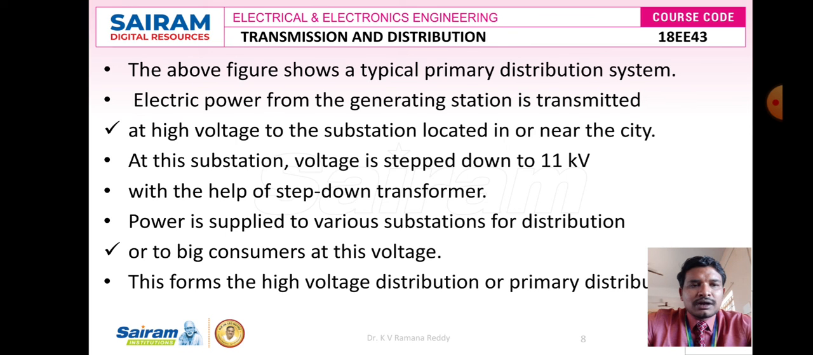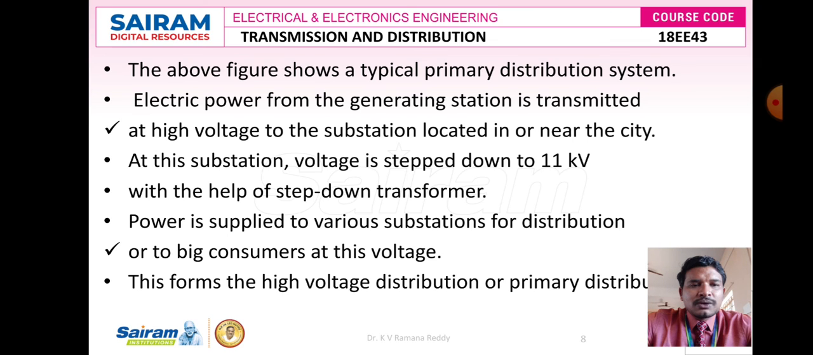And again this 11 kV is given to the various substations outside of various cities or towns. Again this 11 kV is given from the outdoor substation to the indoor substation, where it is stepped down to 400 volts between line to line and 230 volts between phase and neutral. So like this we employ the primary distribution system.